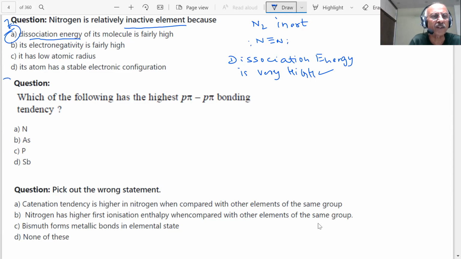Next question is coming on the screen. Which of the following has highest p-pi bonding tendency, student? Important question, very important. Such questions are very, very important. P-pi bonding. What is the meaning of p-pi bonding, student? What is p-pi bonding?